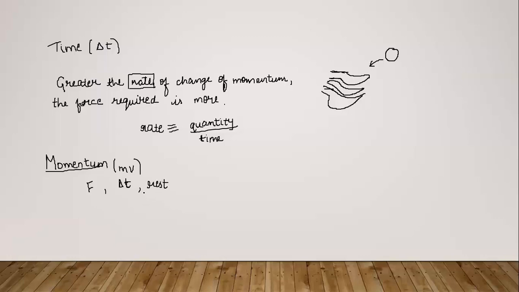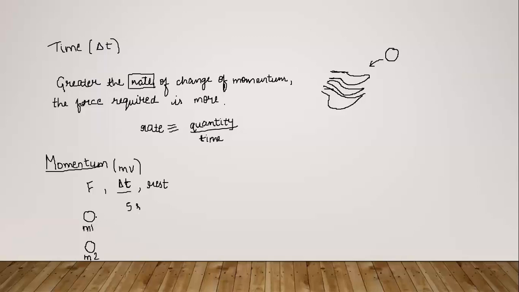state of rest. Suppose they are of different masses, so this is a body of mass m1 and this is another body of mass m2. These two bodies are initially at rest, and we apply force F for a time interval delta t on both of them. Then we will see that the lighter body will reach the higher speed. Let's suppose delta t is a constant, so suppose we apply a force F for 5 seconds on both bodies.